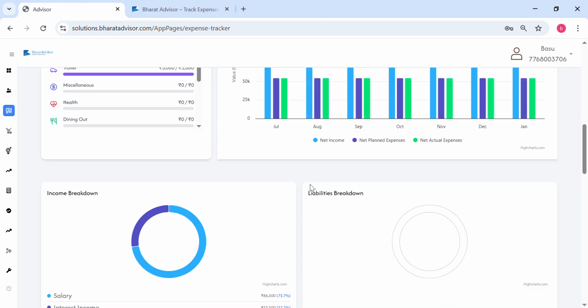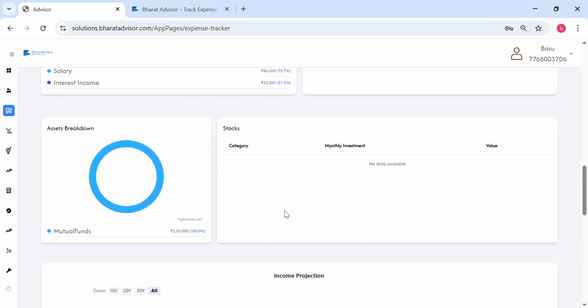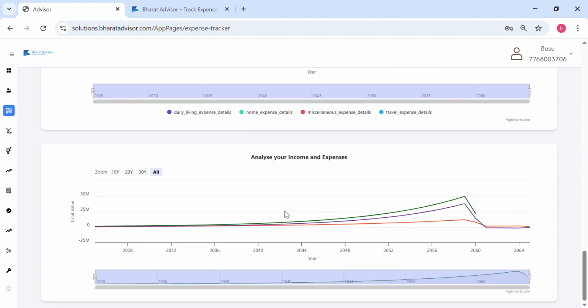These are the tools which will be the game changer, I believe, in future. Clients now need a lot of different information and details. You've got the asset breakdown, the income projection, and all that, right? So this is what we have.